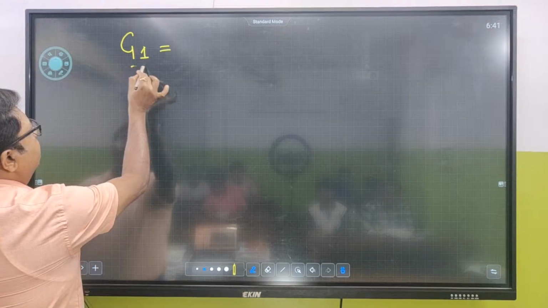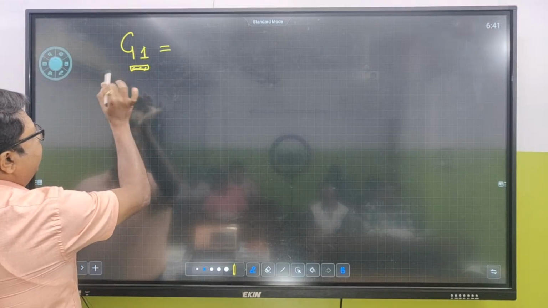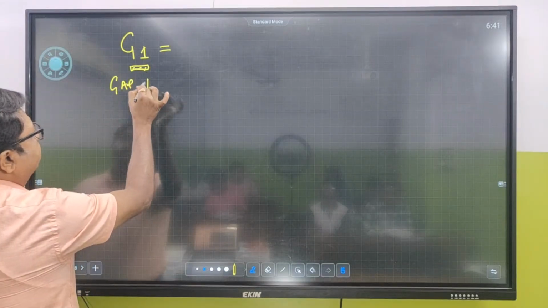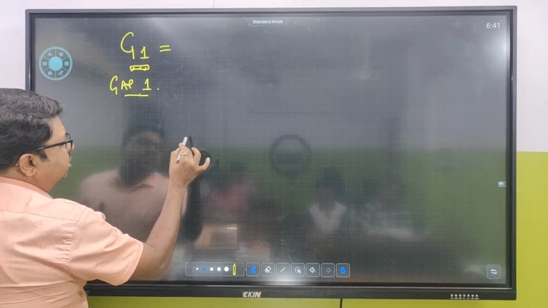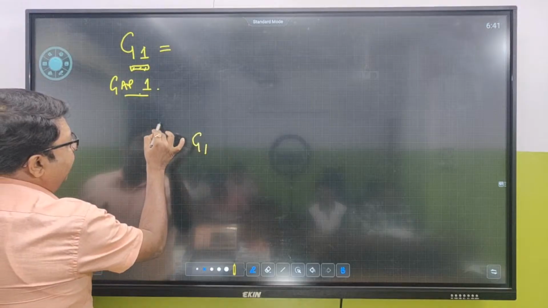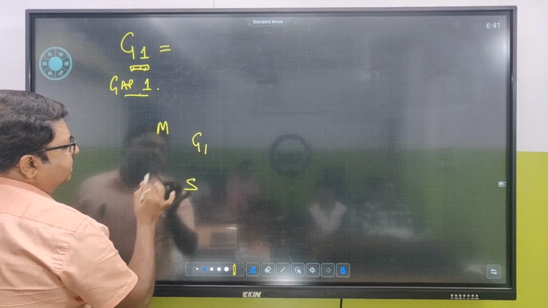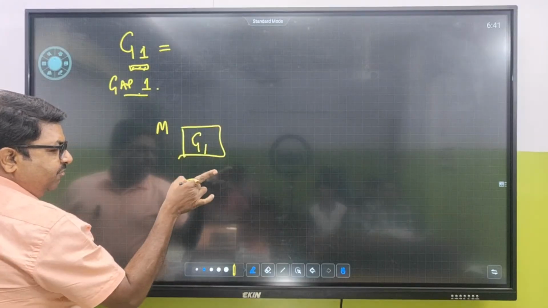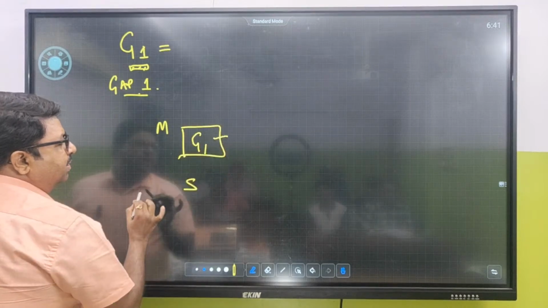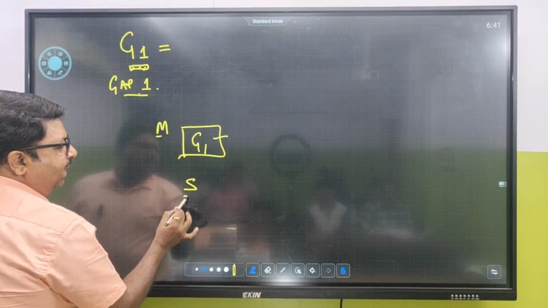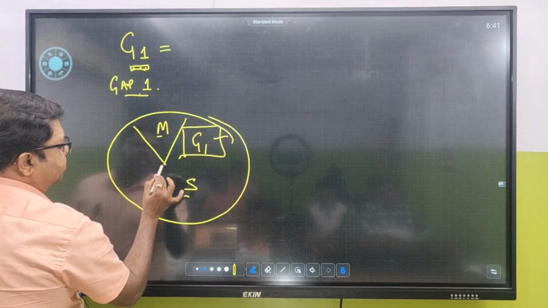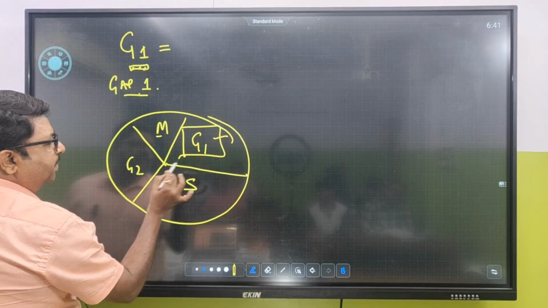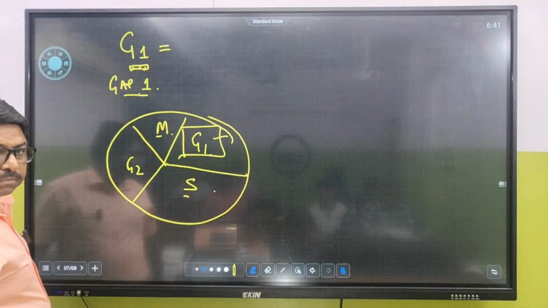What is G1 phase? It's called gap 1 phase. So gap 1 phase is between what? G1 phase is between M phase and S phase. So for your MCQ, G1 is in between M and S. If this is a cycle, G1 is between M and S.